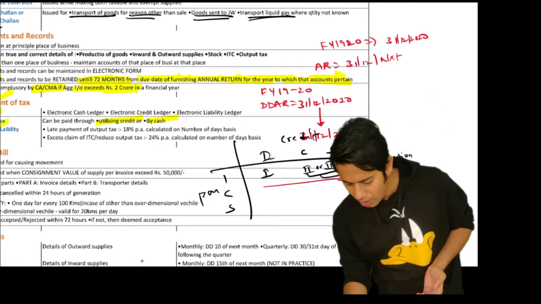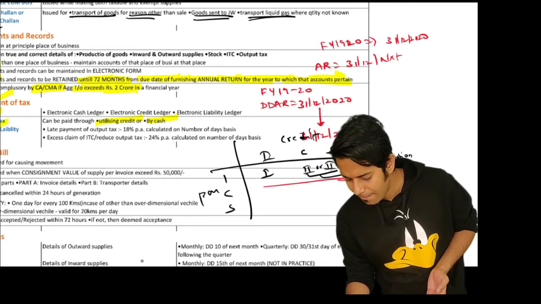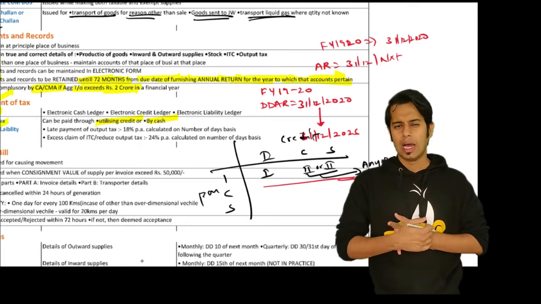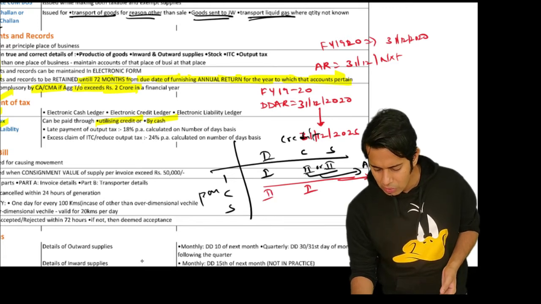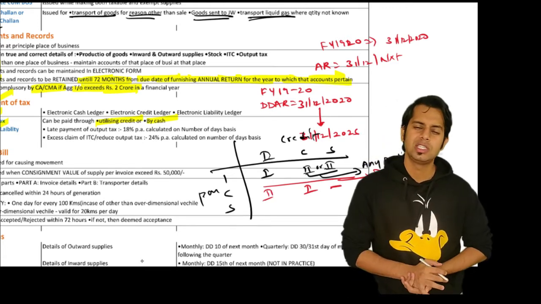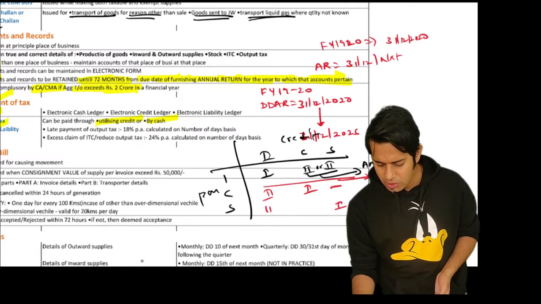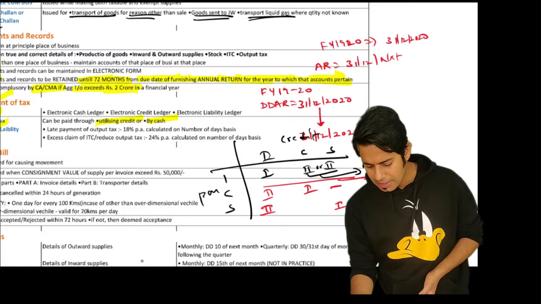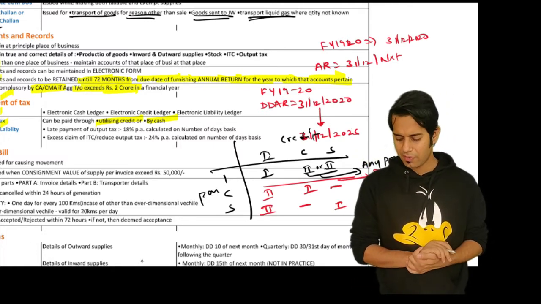So number 3 I'll write as utilize IGST fully. Only when IGST is fully utilized can I go to CGST. CGST credit I will first utilize for CGST, then I will use it for IGST, but I cannot use CGST for SGST. Similarly, SGST credit I will first use for SGST, then for IGST. I cannot use SGST credit for CGST.